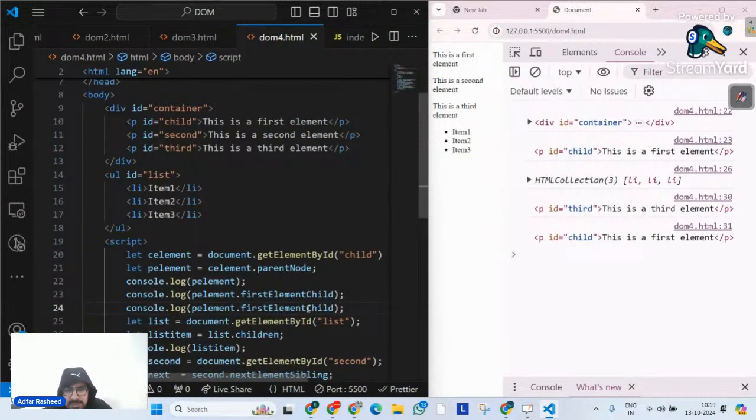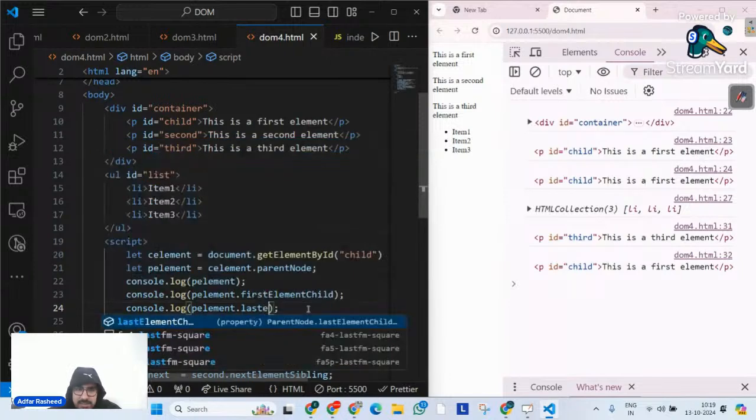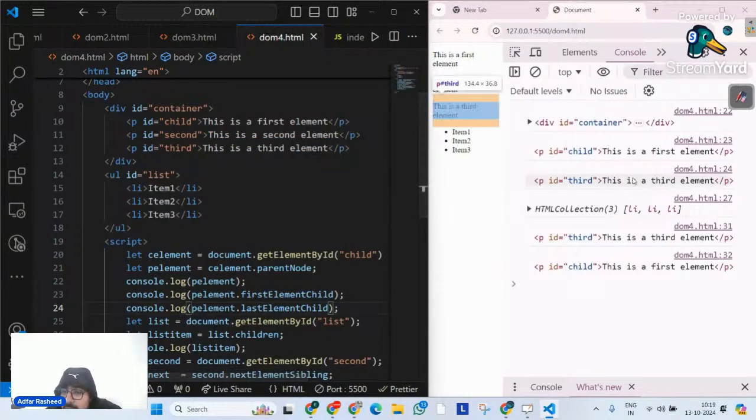In a similar way, there's another method called last element child that is going to return the last element of it, and you can clearly see that it is this. This is the third element.